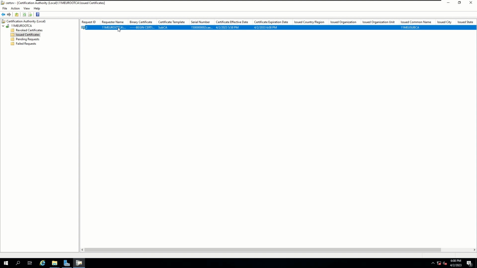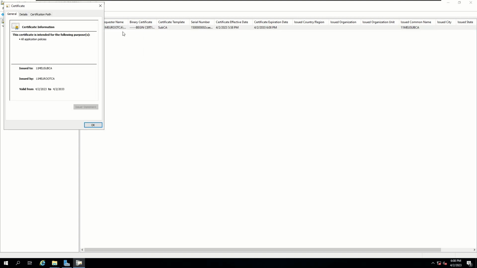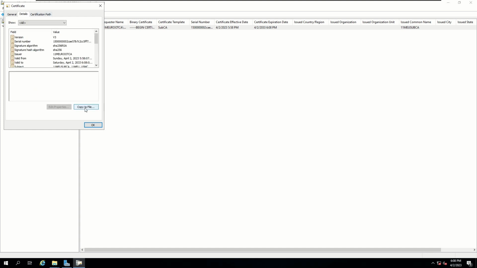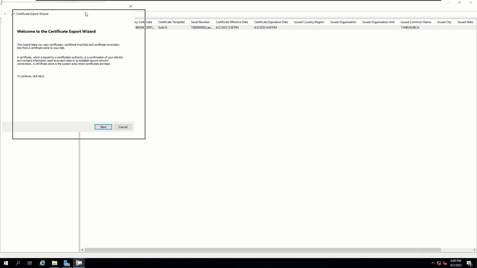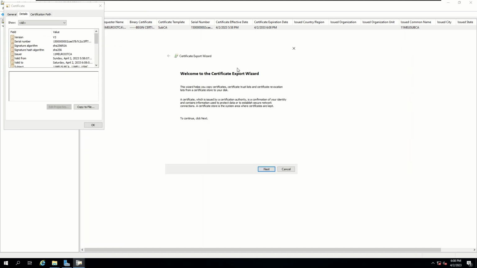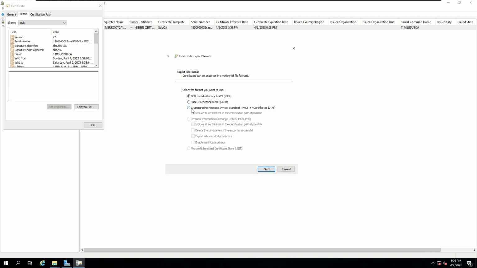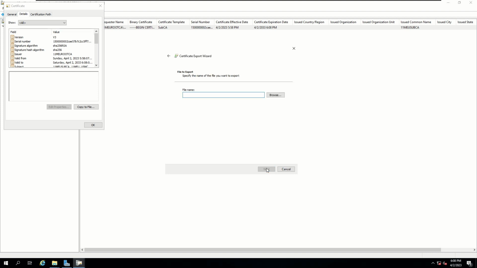So now we have to export this out so we can send it over to our SUBCA. So let's right click on it, select all tasks, or excuse me, click on open, and then head over to the details tab and select copy to file. Then you get prompted with the certificate export wizard. Go ahead and click on next on that welcome page and select our PKCS number 7 certificates file format. I'm going to leave this box unchecked and then click on next.